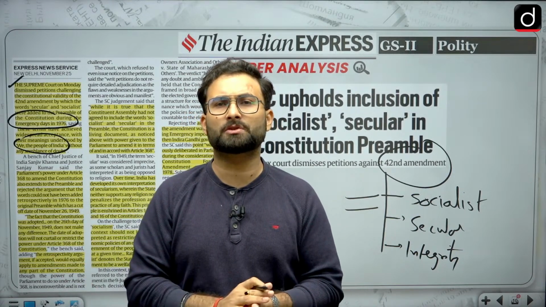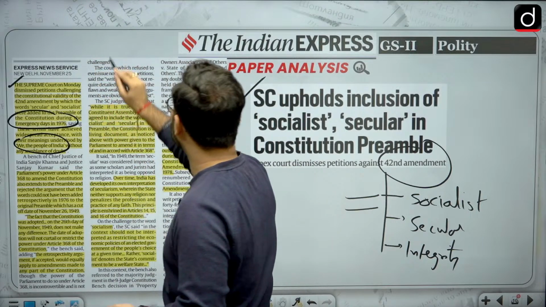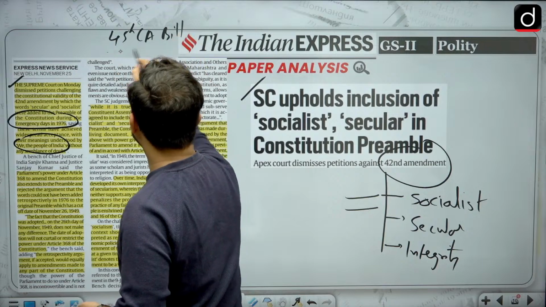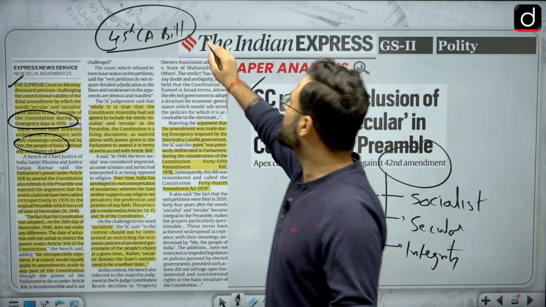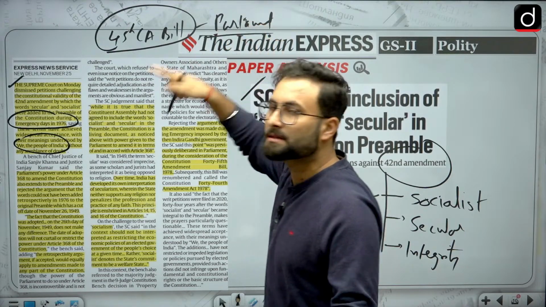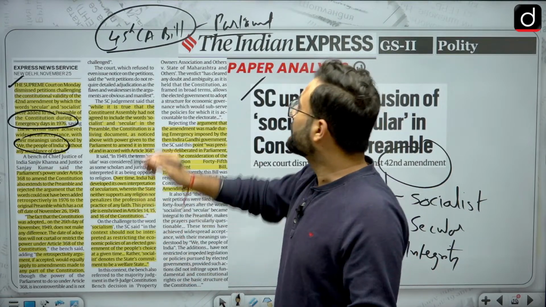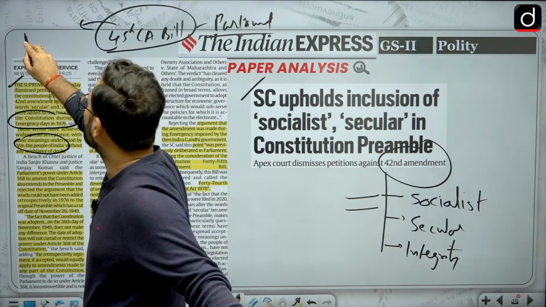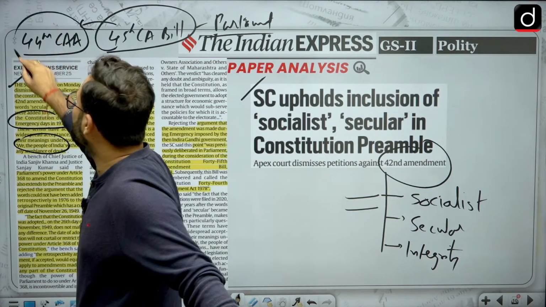Other than that, they have also said that these particular amendments were discussed during the time of the 45th Constitution Amendment Bill, which was discussed in Parliament. So basically, in Parliament these amendments have already been discussed. That means Parliament has discussed them and made them valid. This particular Constitution Amendment Bill was later renumbered as the 44th Constitution Amendment Act, which came in 1978.